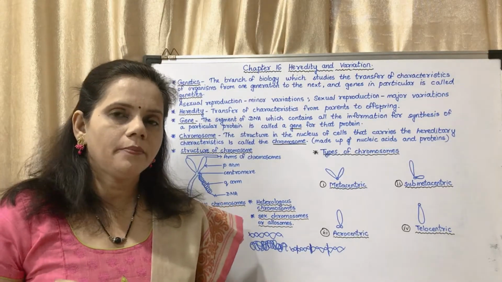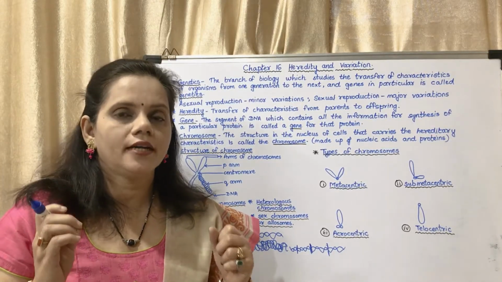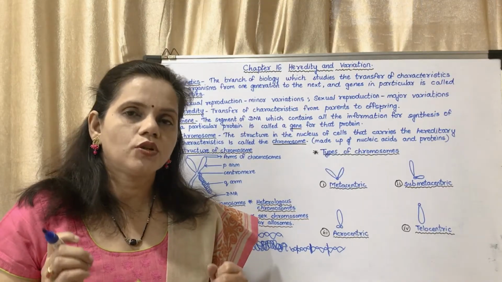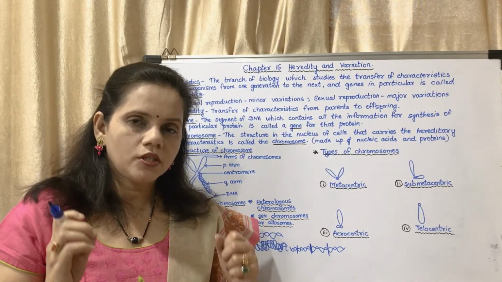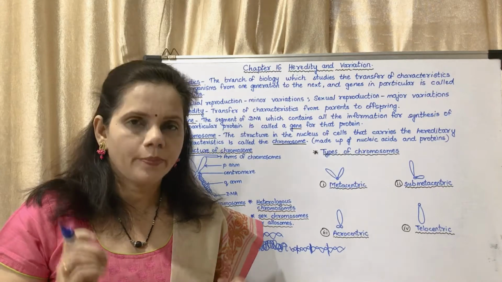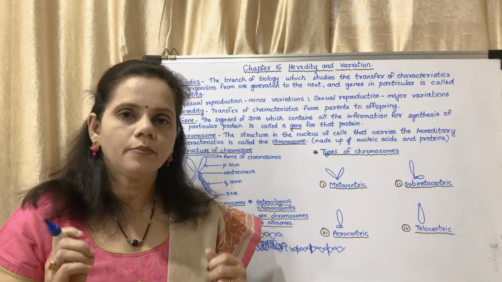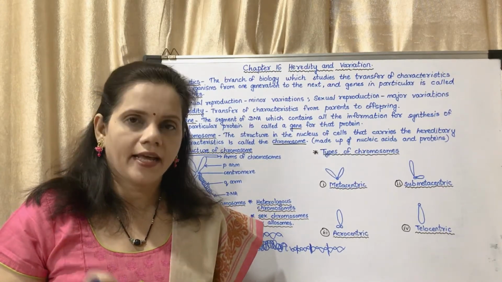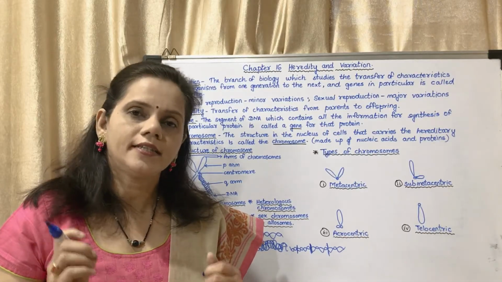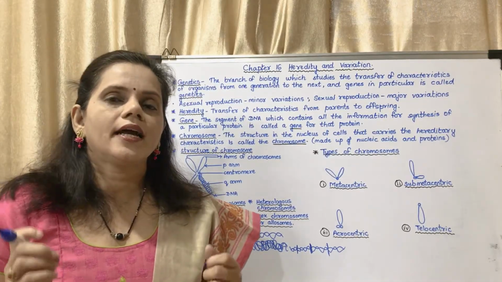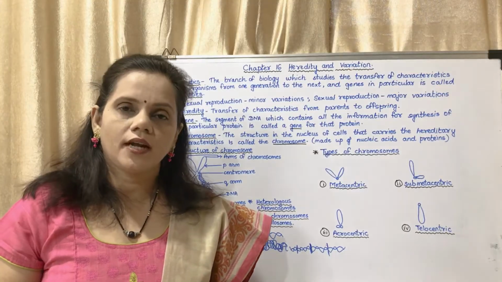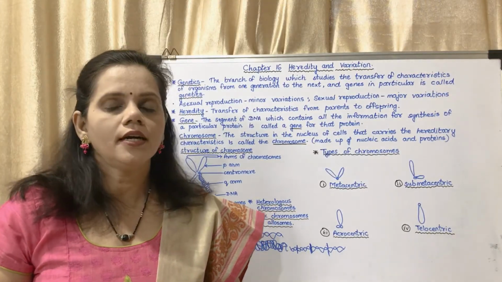One gene is a part, a tukda, of DNA which codes for a single particular protein. That is a single characteristic or single trait. That is how the characteristics are transferred from one generation to the next.